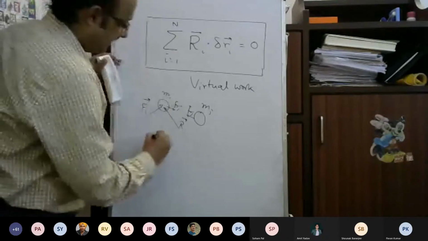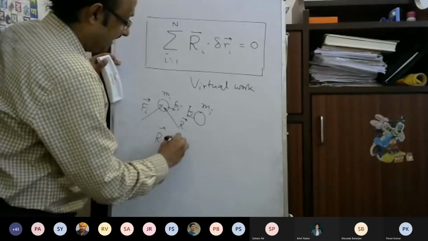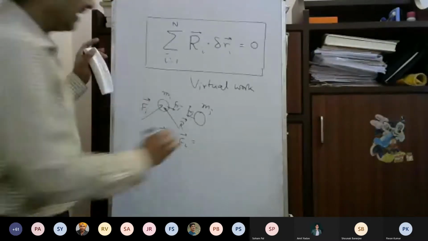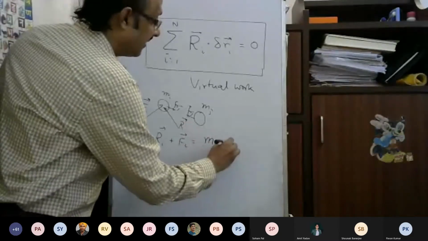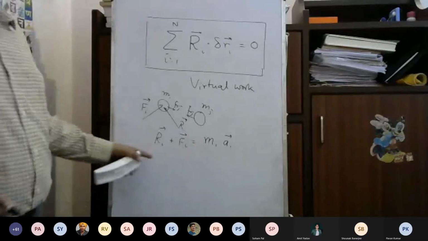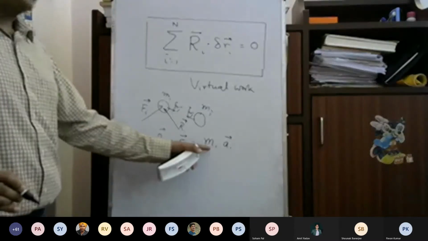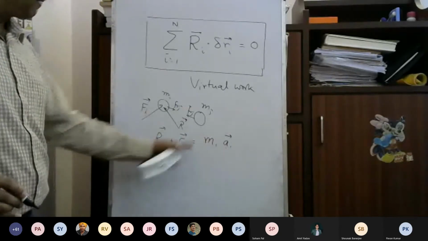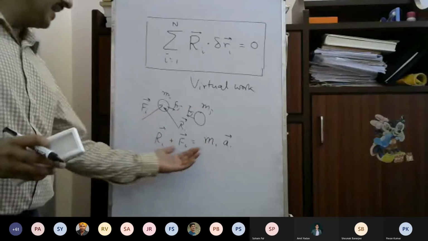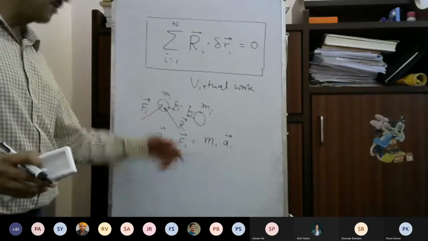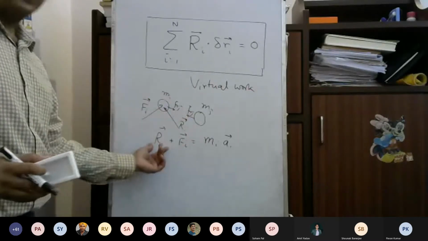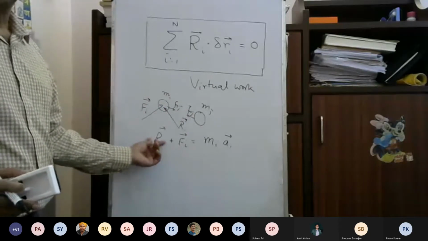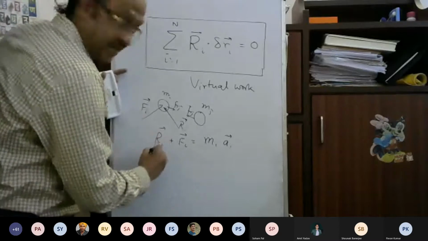Then we can write Ri plus Fi, the net external force plus the net constraint force on the particle, equal to mi ai. This is Newton's law written for the ith mass particle: mi times the acceleration of i equals the net force. This force can have two parts: one is the external or internal force, and the other is the force due to constraint. So now from this I can write down.